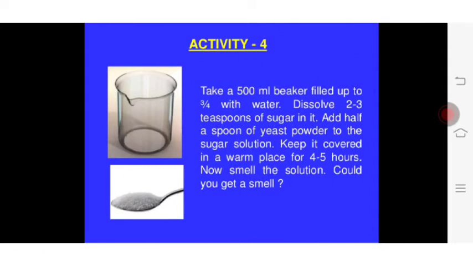Let us see another activity where we should take 500 ml of water. We should take that in a beaker and fill it up to three-fourths. Dissolve 2 to 3 teaspoons of sugar in it. Add half a spoon of yeast powder to the sugar solution. Keep it covered in a warm place for 4 to 5 hours. Now smell the solution. Could you get a smell? Yes, it is the smell of alcohol.